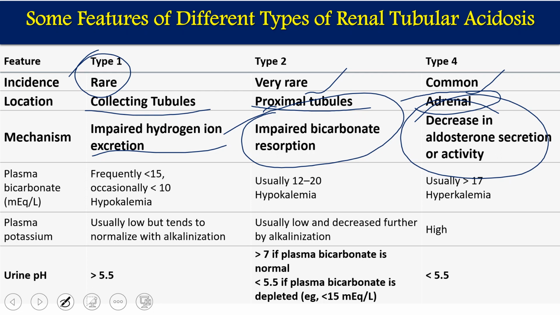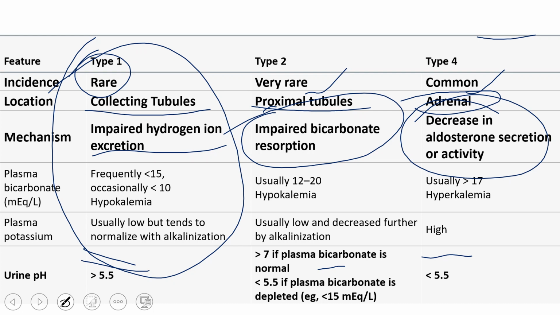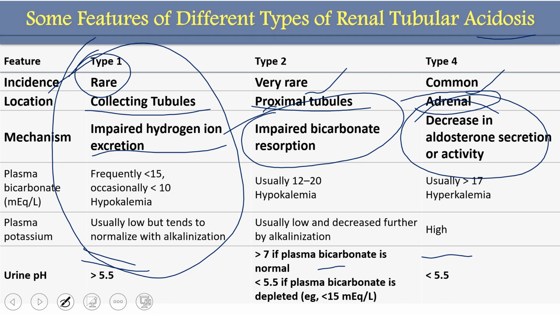In pH, if you see the pH in case of type 1, it is less than 5.5. Type 4, it is less than 5.4. In case of type 1, it is more than 5.5. In case of type 2, it is more than 7 if plasma bicarbonate is normal, and it is less than 5.5 if plasma bicarbonate level is 15 milliequivalent per liter, which we talked about previously in stone forming inhibitors. There we talked about type 1 where citric acid was decreased.